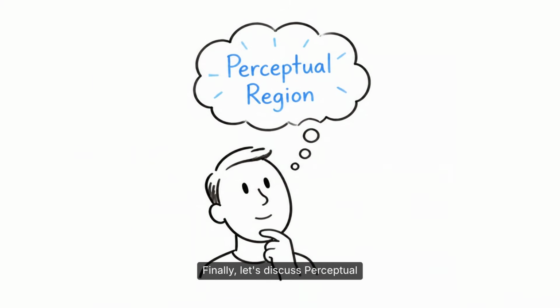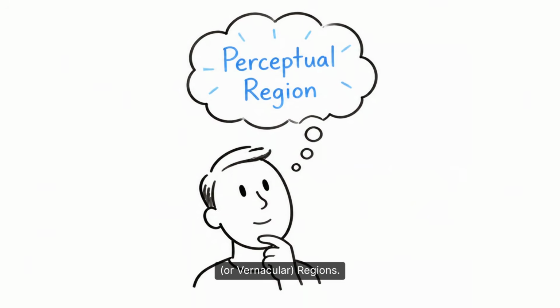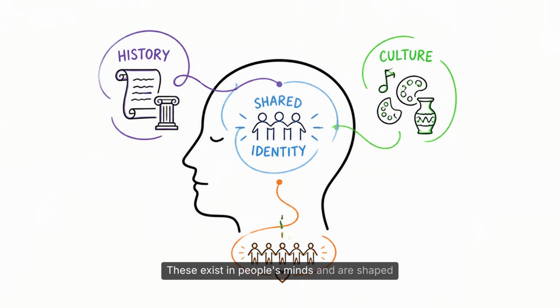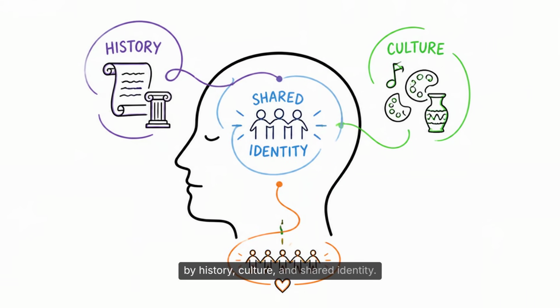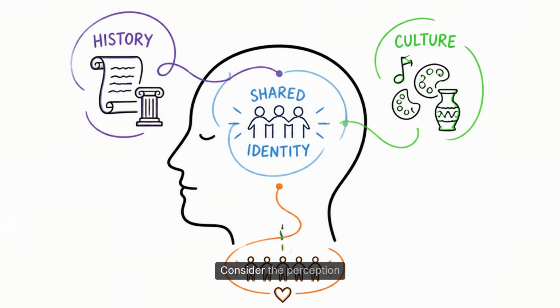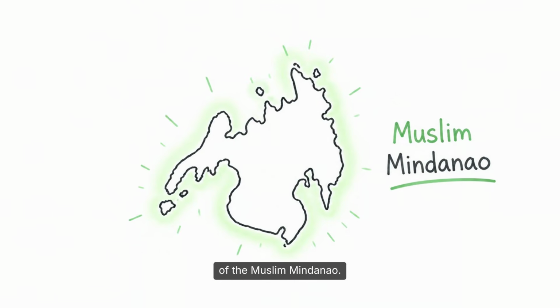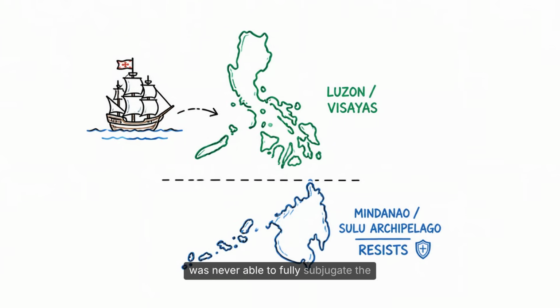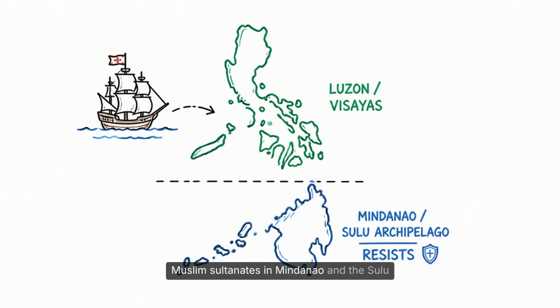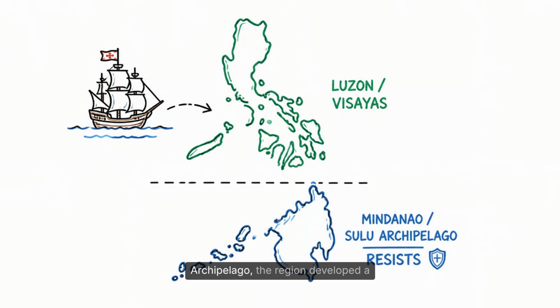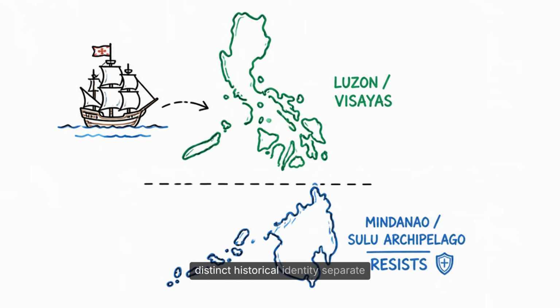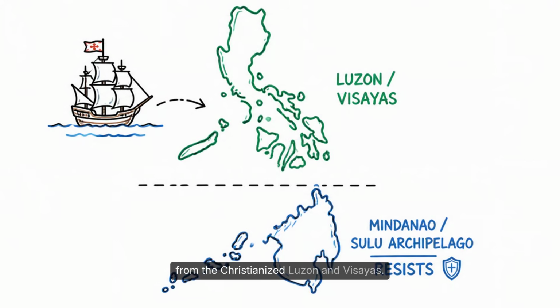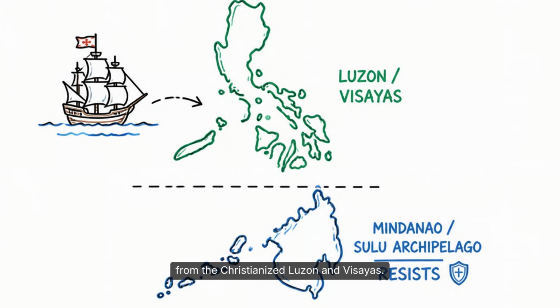Finally, let's discuss perceptual or vernacular regions. These exist in people's minds and are shaped by history, culture, and shared identity. Consider the perception of the Muslim Mindanao. Historically, because the Spanish Empire was never able to fully subjugate the Muslim sultanates in Mindanao and the Sulu archipelago, the region developed a distinct historical identity separate from the Christianized Luzon and Visayas.